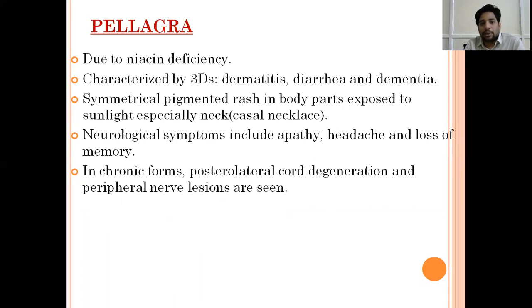Coming first to dermatitis, they have a symmetrical rash on body parts exposed to sunlight, especially in the neck area. Whatever area is exposed to the sun will have a pigmented rash. In acute and fulminant presentation, they can have pustules and other things, and co-infections can also be there during the skin lesions. Coming to neurological symptoms, they have apathy, headache, and loss of memory. In chronic forms of pellagra, they can have posterolateral cord degeneration, and peripheral nerve lesions can also be seen in pellagra.